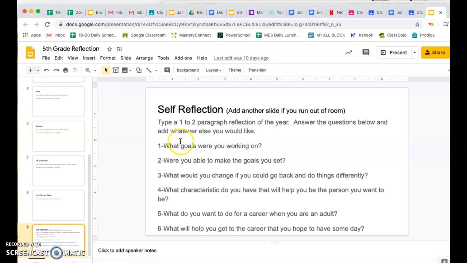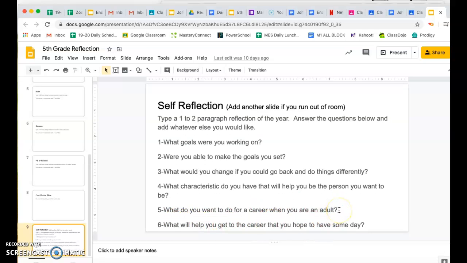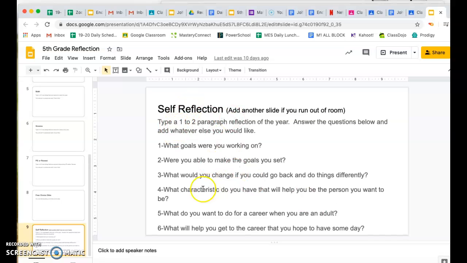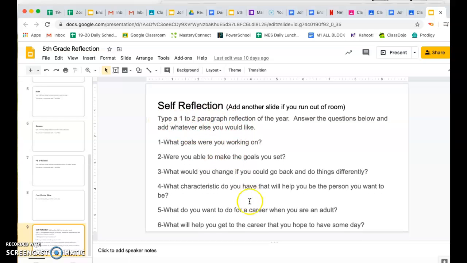You just need to answer these questions. So what goals were you working on? Were you able to make the goals you set? What would you change if you could go back and do things differently? What characteristics do you have that will help you be the person you want to be when you grow up? What do you want to do for a career when you're an adult? And what will help you to get to the career that you hope to have someday? So your reflection, your paragraphs, I'm assuming are going to be more than 1 paragraph. I'm hoping to get 2 or 3, but if you only get 1 or 2, I'm okay with that. So make sure that you do that last slide.